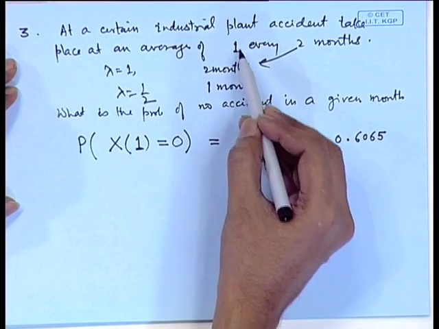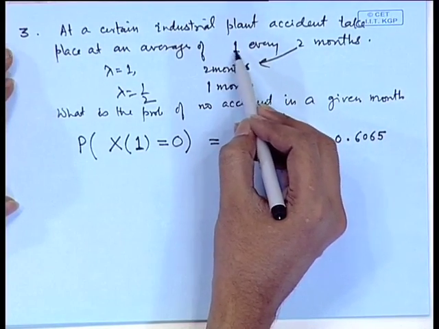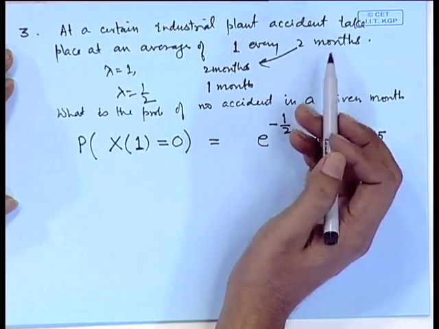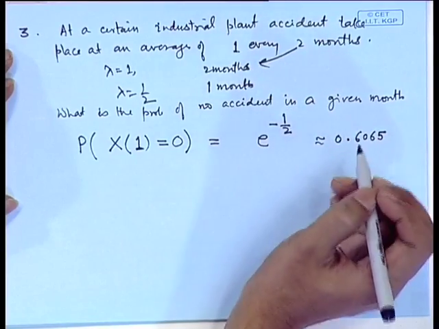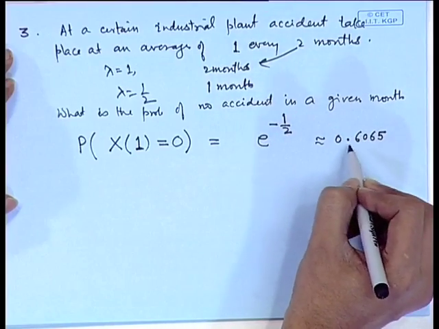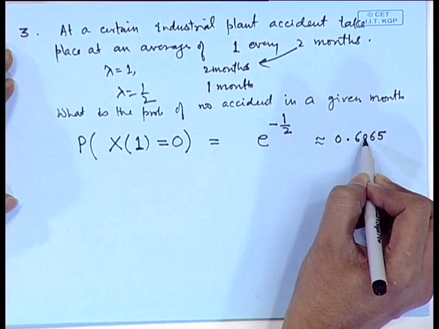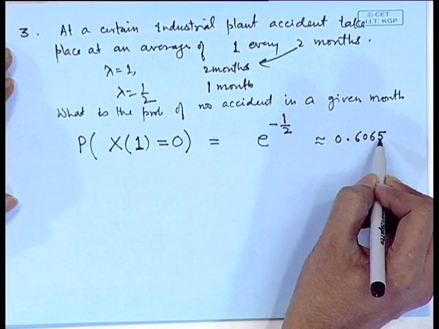If we look at the conditions of the problem, it is given an average of 1 every 2 months. So you might feel that the probability will be 50% of no accident, or a probability of 50% of one accident in a month, but it is not so. Actually, the probability of no accident is more than that, it is 0.60.